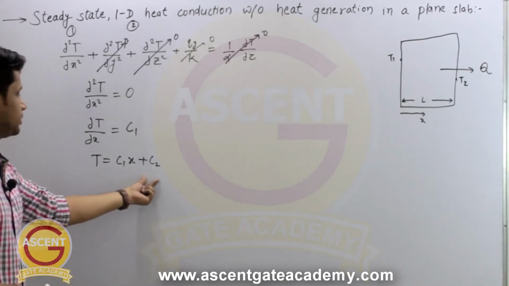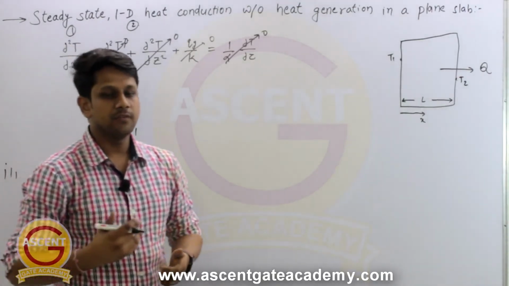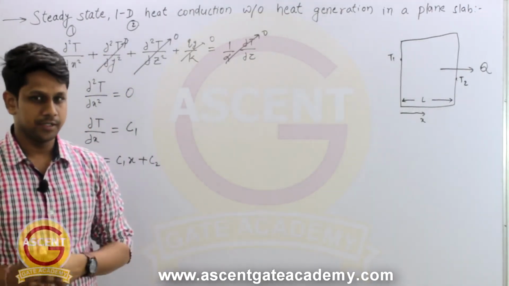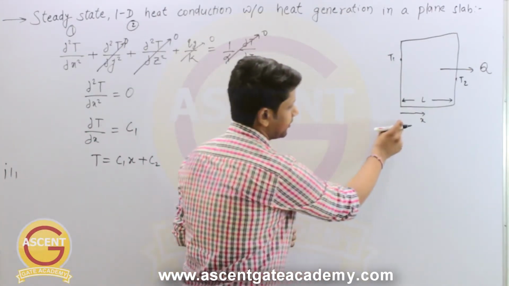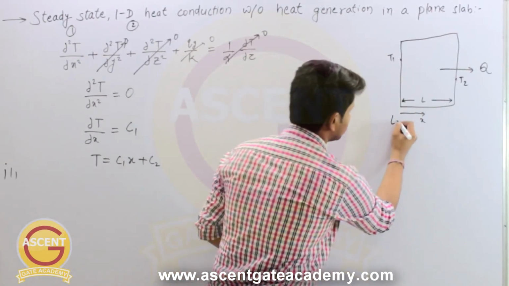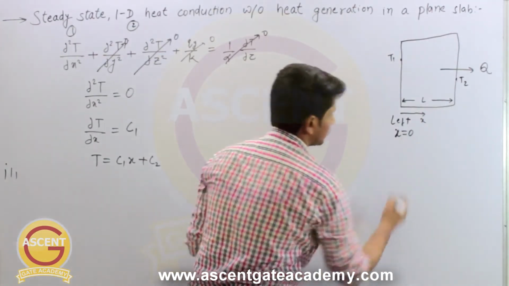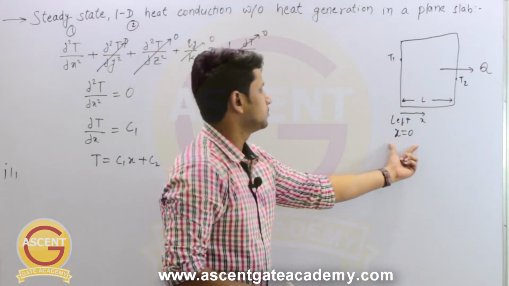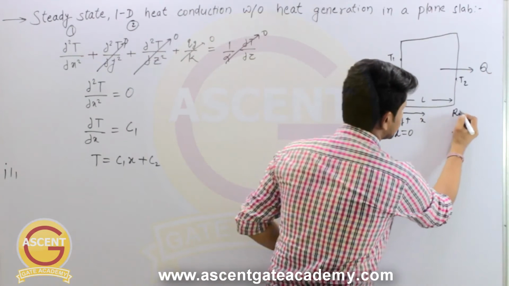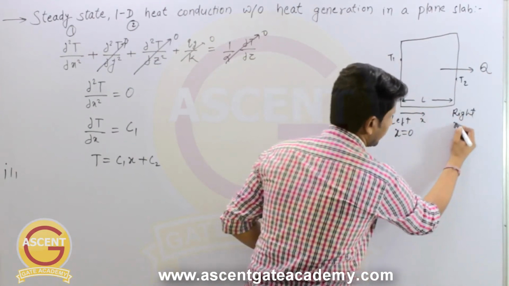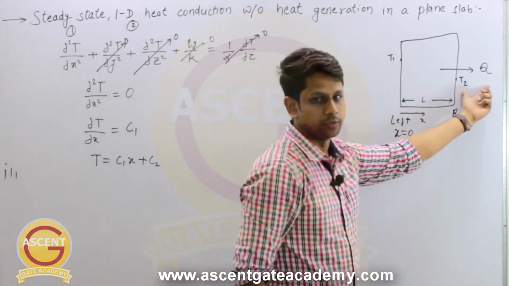Now this C1 and C2 are some constants which are unknown to us, and how do we calculate the value of these constants? We use the boundary conditions. So what are the boundary conditions here? See carefully. This is the left face, and at this left face x is equal to 0, right? So at x equal to 0, what is the temperature here? Temperature is T1. Similarly, at the right face, here x is equal to L, and the temperature is equal to T2.